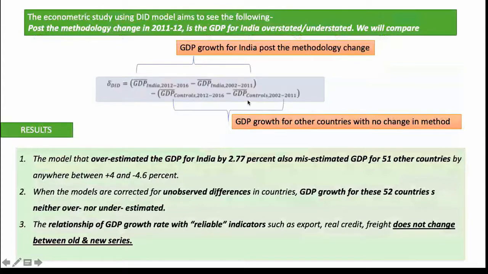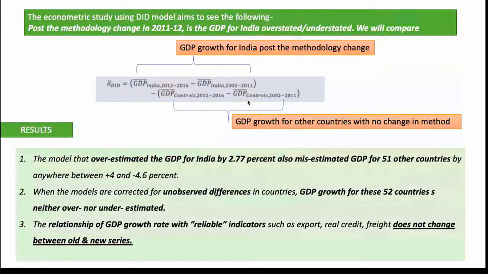And the other bracket primarily corresponds to the controls, which is all the other countries. Now, India will exhibit a change in these not only because of the extraneous factors, but also the method, whereas the controls will only exhibit change due to other factors. They did not go through any kind of methodological change.